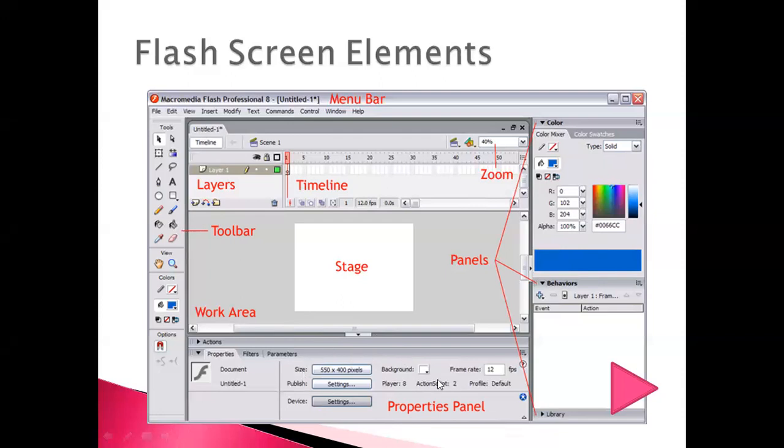So let's have a small recap of the screen elements. This is the menu bar. This is the toolbox. This is the layer, timeline. This is the gray color work area, white color stage. This is the panel, and this is zoom. I hope you all understood.